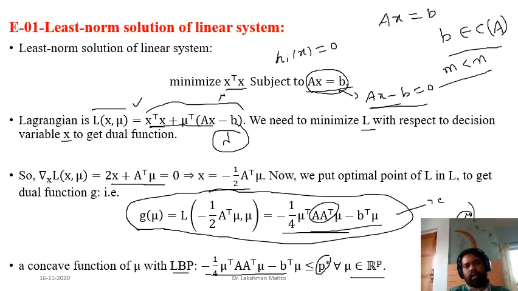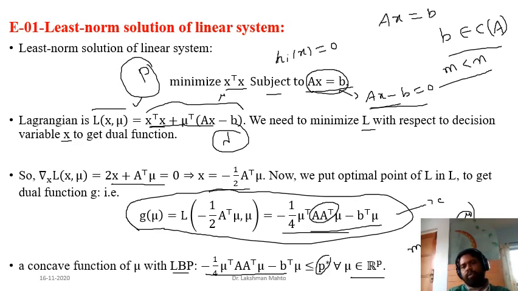You have already seen that here you are dealing with an equality constraint, and here you are not dealing with any constraint. So this problem is relatively easier to solve than that problem. But remember that both problems are convex. The primal problem is a convex problem, and the dual problem is also a convex problem. What is the dual problem?